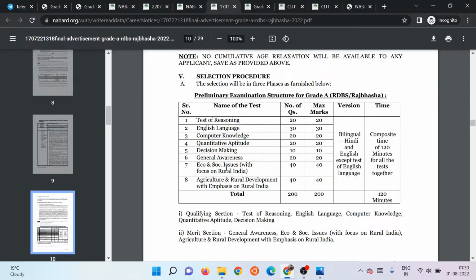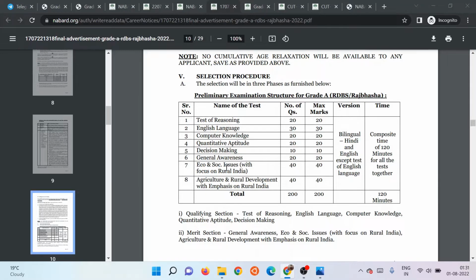You can look at the previous year papers for more information on the type of questions that are being asked. And agriculture and rural development also, these are similar. ESI and ARD sections are similar, but with agriculture and rural development, the focus is more on agriculture and schemes like Kisan Vikas Yojana, Matsya Sampada Yojana, all of that.